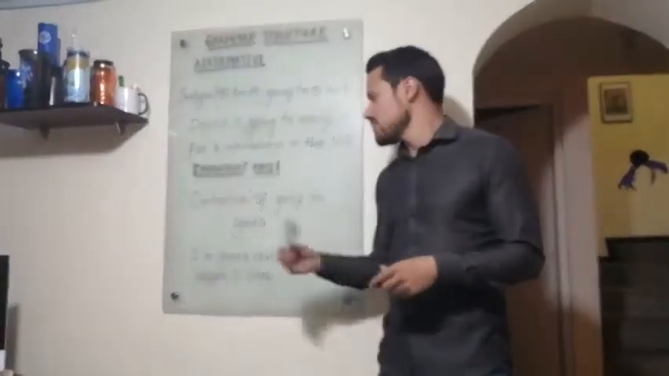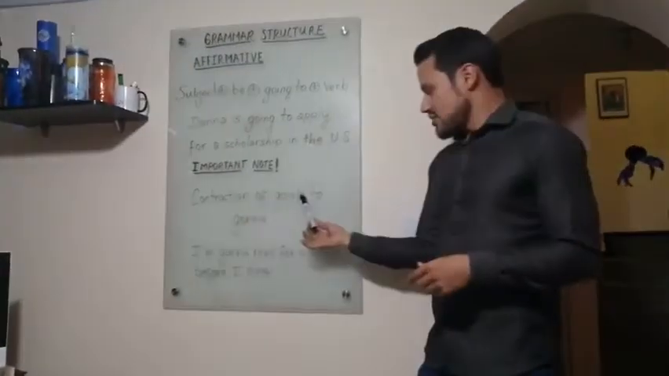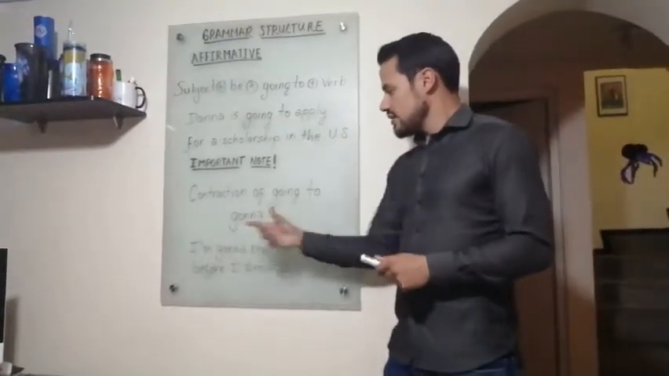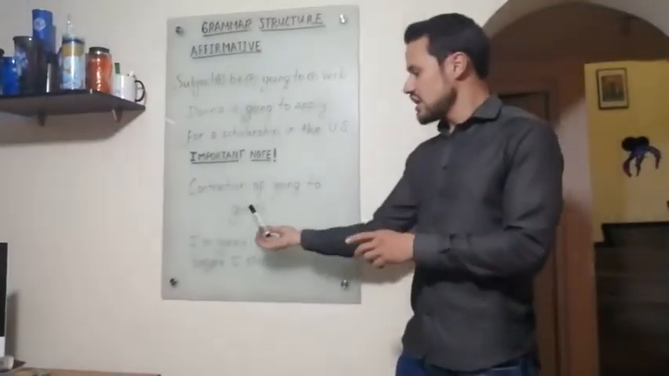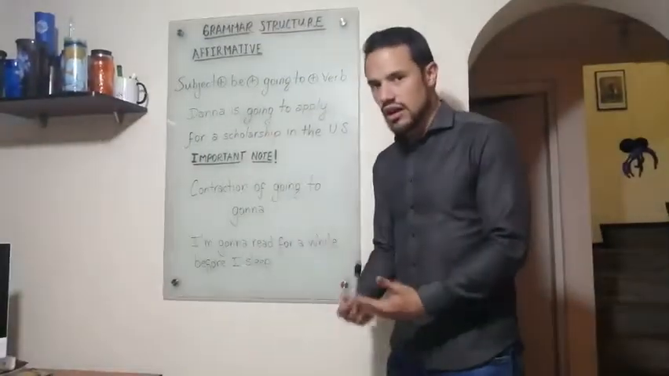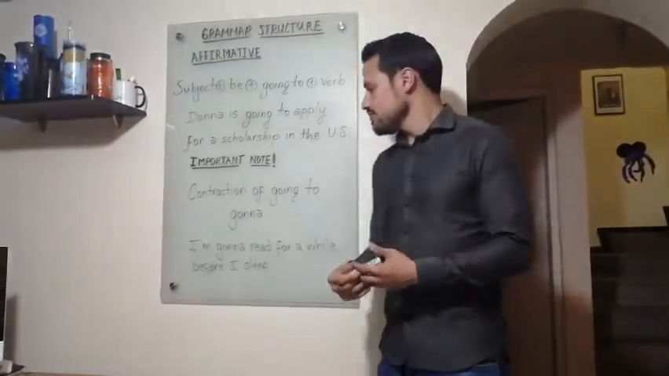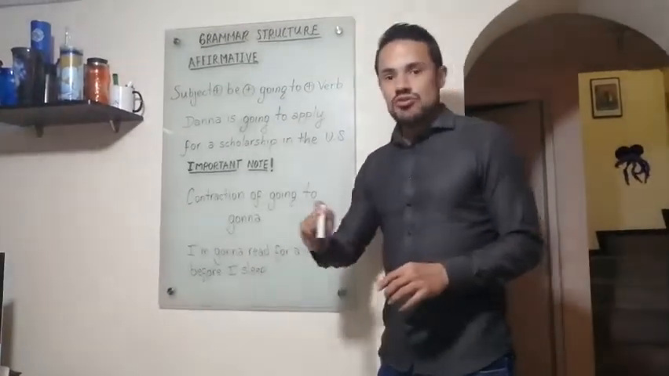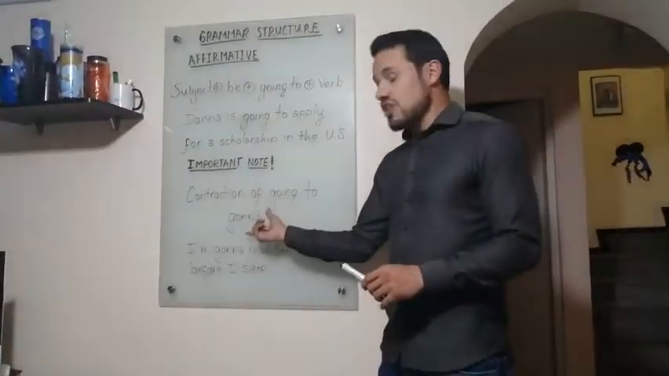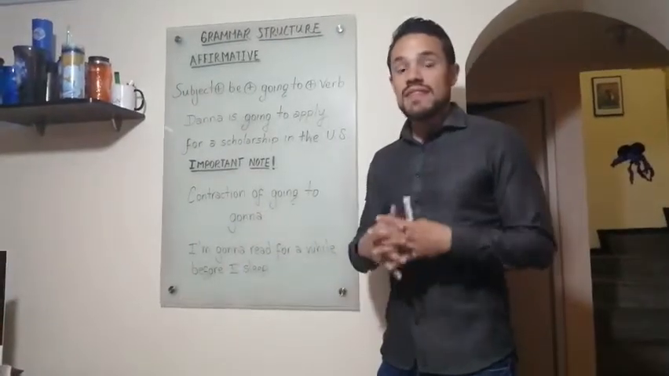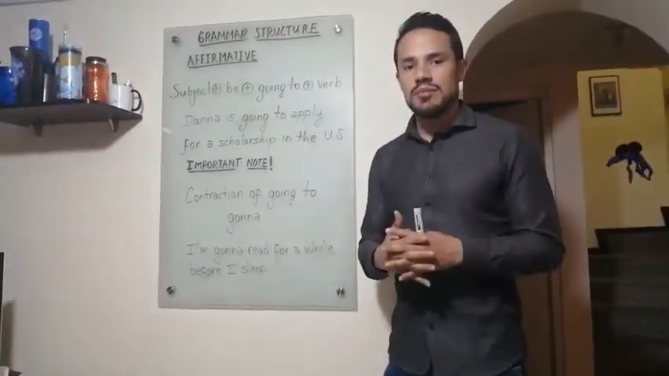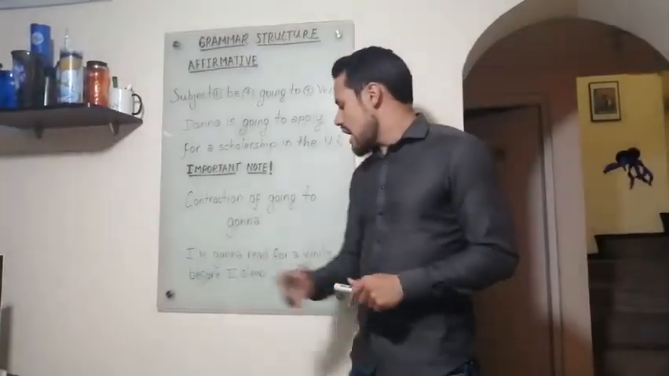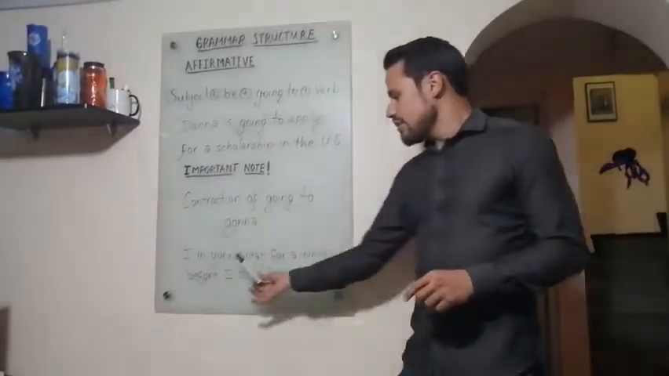real context. This contraction, the contraction of going to, is gonna. So going to becomes gonna in real and social context. This cannot be used in academic writing. You can use this contraction whenever you speak, but never in academic writing. So this is an example. I'm gonna read for a while before I sleep.